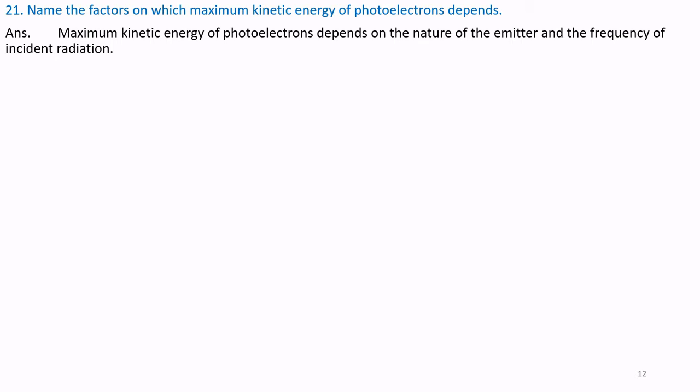Maximum kinetic energy of photoelectrons depends on the nature of emitter and frequency of incident radiation.